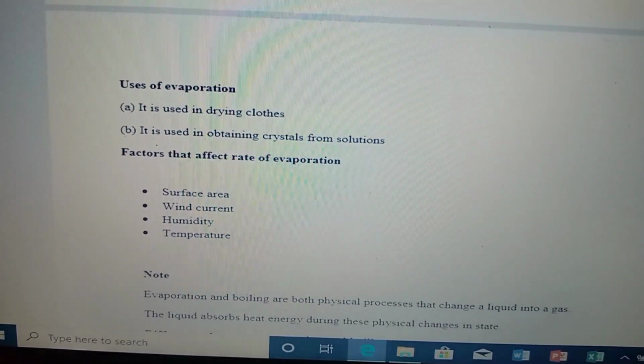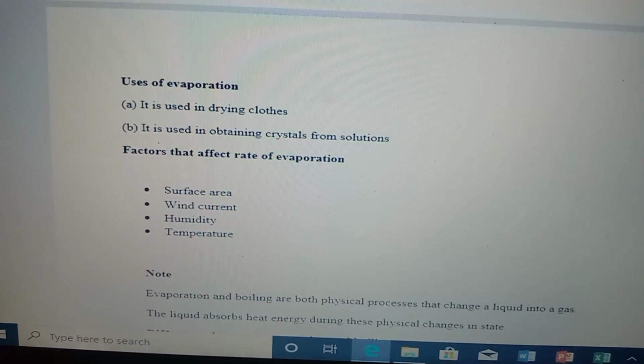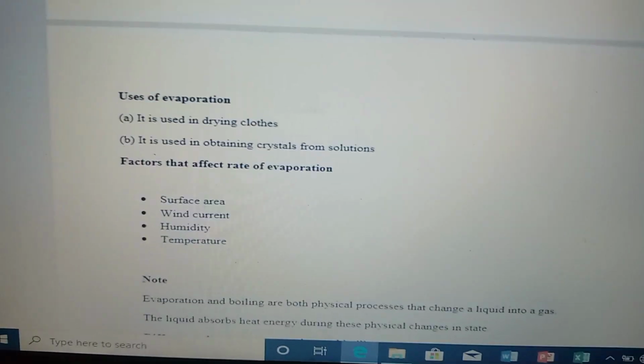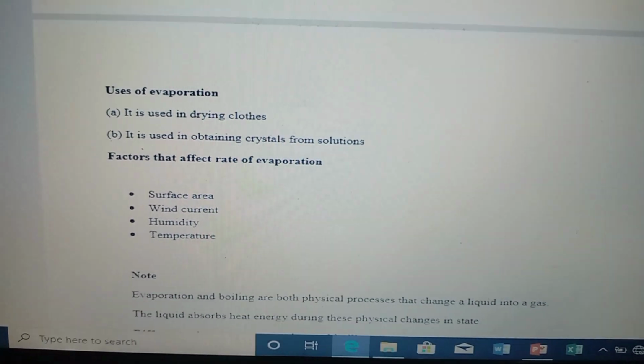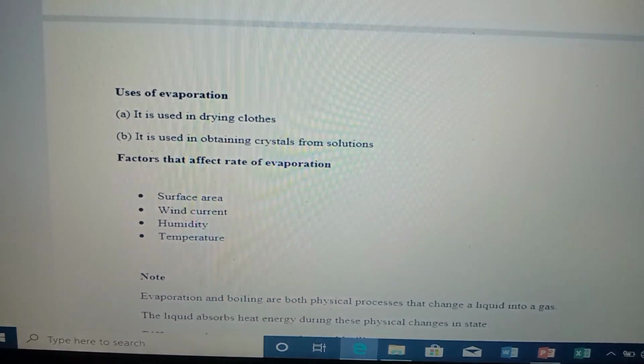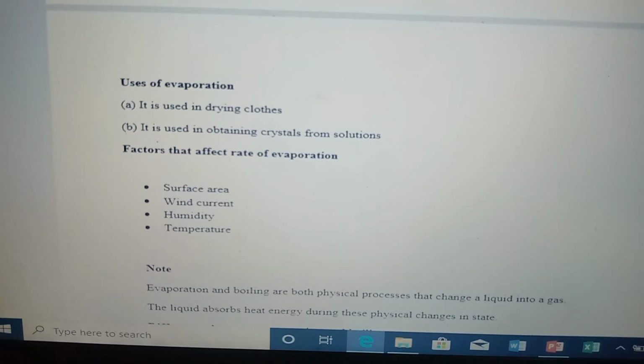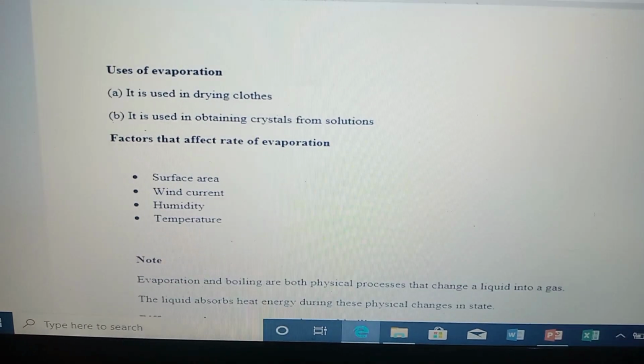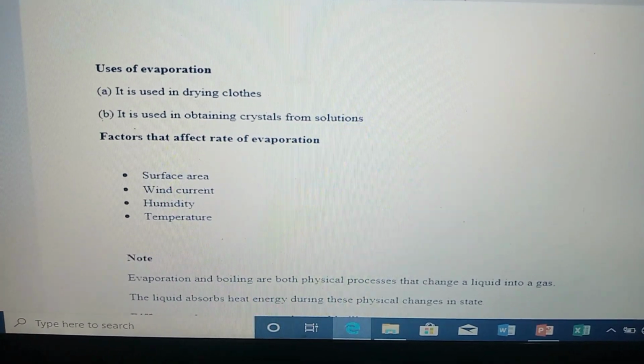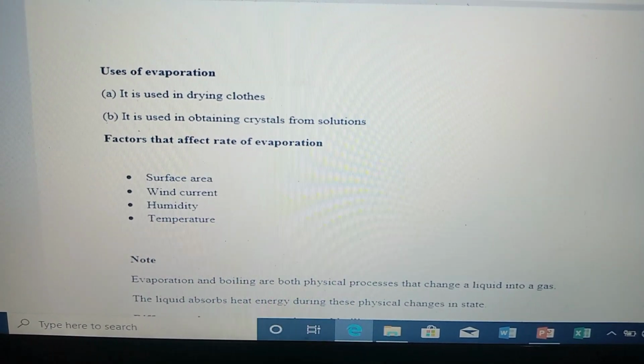What are some of the uses of evaporation? It's used in drying clothes. It's also used in obtaining crystals from solutions. What are some of the factors that affect the rate of evaporation? These are examinable questions: surface area, wind current, humidity, temperature.